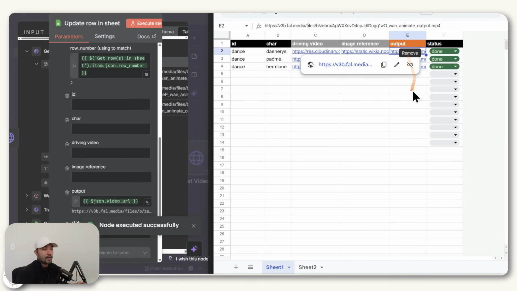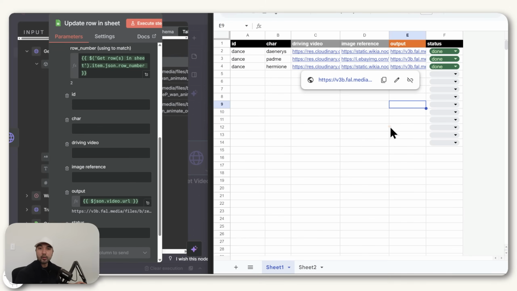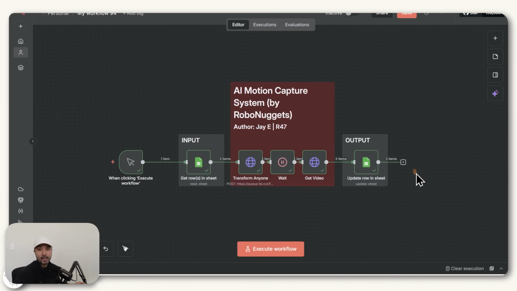And there you go. You now have those videos logged, which if you prefer to auto-upload them to a file storage option like Google Drive or Box, that's also possible with n8n. And there you go. You now have your own AI motion capture system transforming a video to any character that you want.